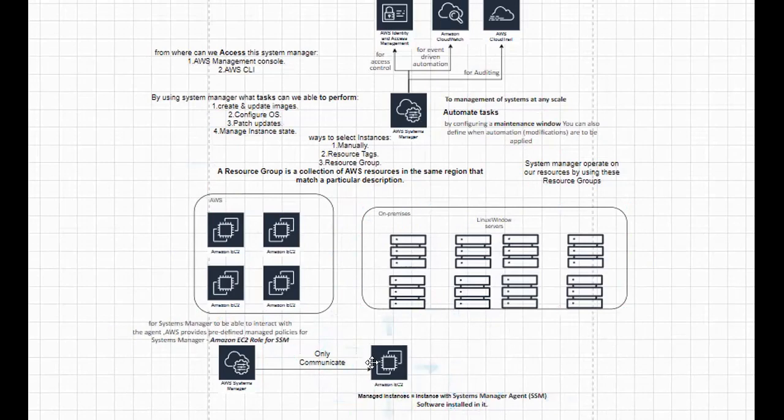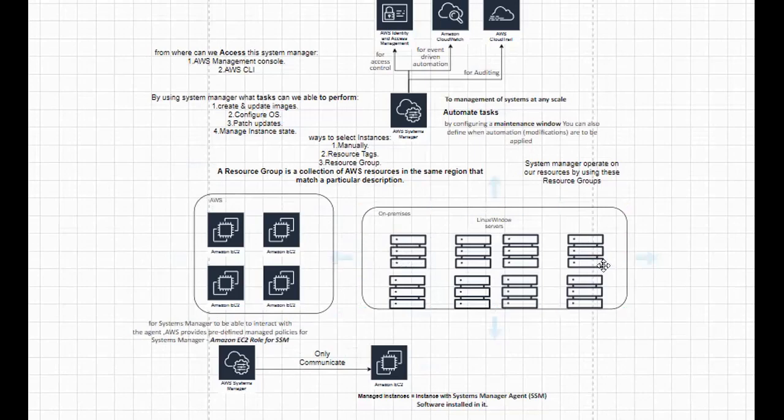When do we say an instance is managed? The instance is installed with the SSM agent, SSM software installed in it. Then we can say that it is a managed instance. Let's say all the instances present in AWS, if we create an instance with a Linux or Windows version, then the SSM agent is already installed. What about on-premises? Do they have pre-built SSM installed? No. We are the ones who take care of installing the SSM software on our on-premises servers.